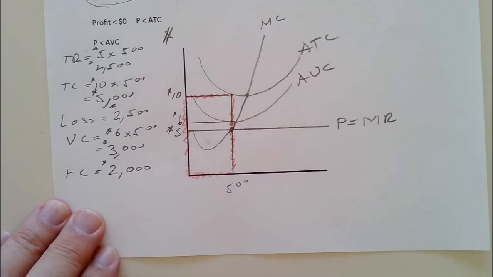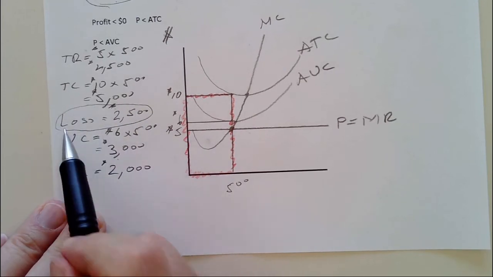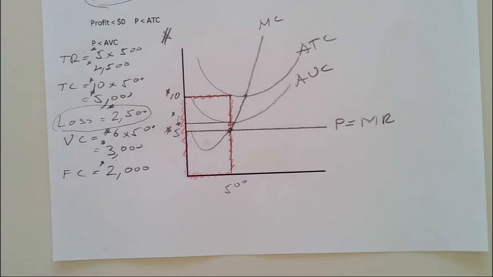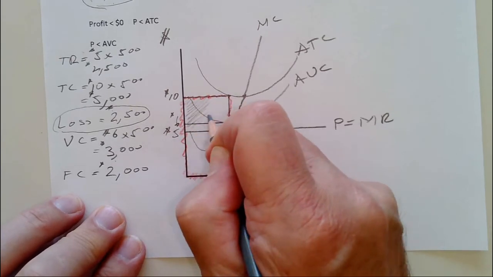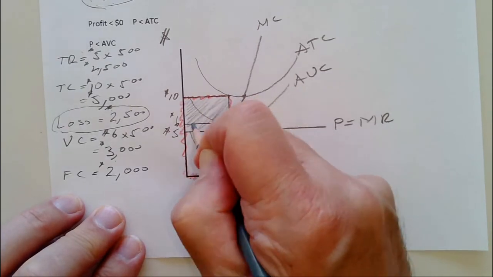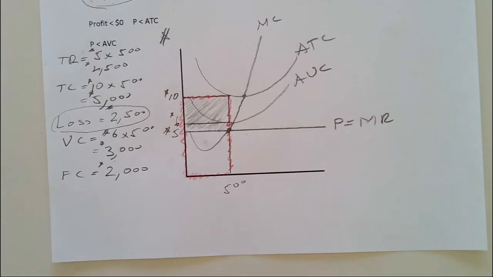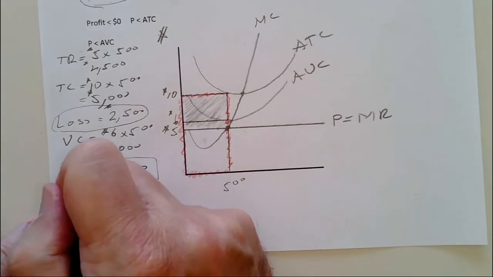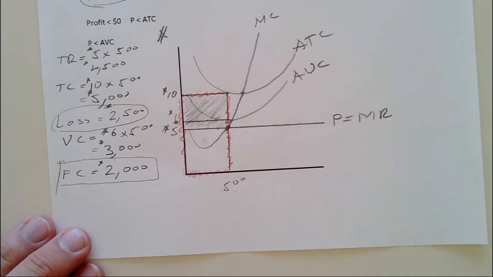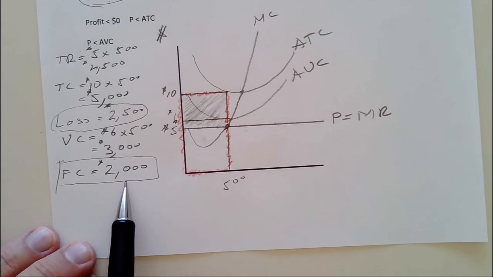So I have two choices. I could produce and lose $2,500, which would be this up here. That would be my loss. Or I can pull the plug, walk away, and lose $2,000. Say we signed a lease for $2,000 for this building. If I produce, I'm going to be in debt. I'm going to be at the $2,000 for the lease, but I'm also going to be in debt to my workers.